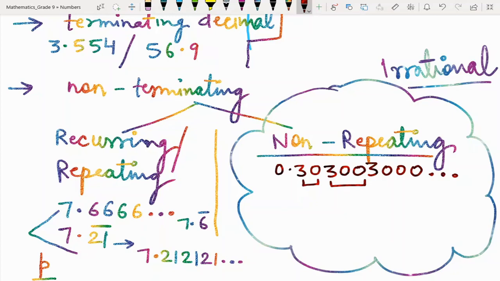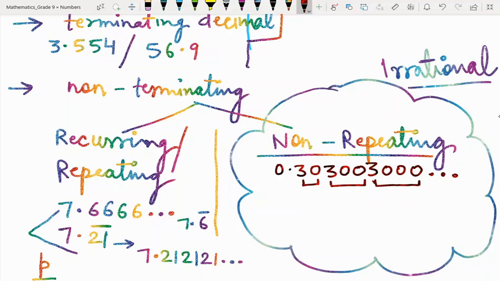So this is a number which has some pattern. So if I see 0.3, then 10, then 3, then 00, then 3, then 000 and so on. So this is some pattern that is followed after decimals.